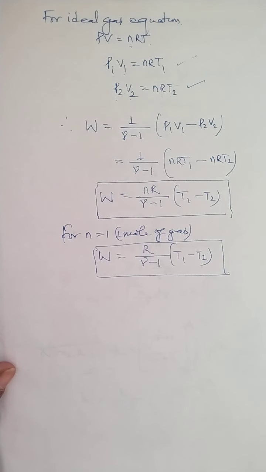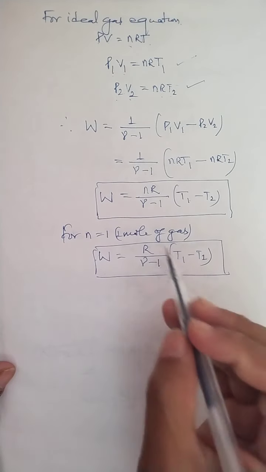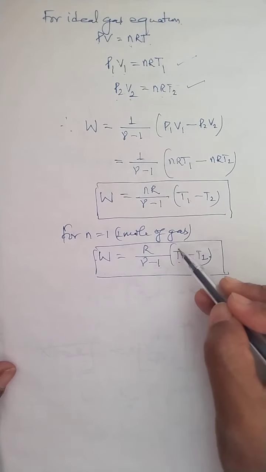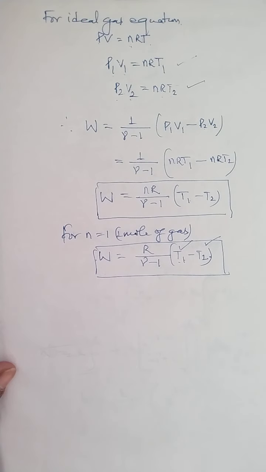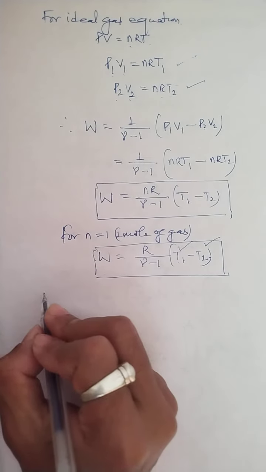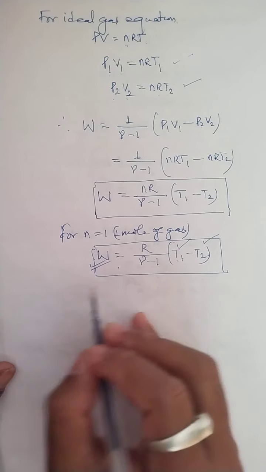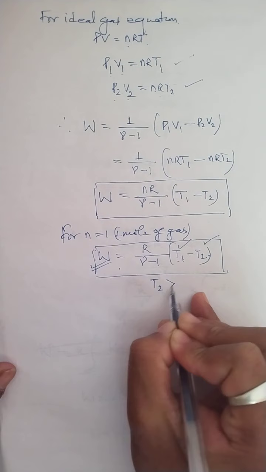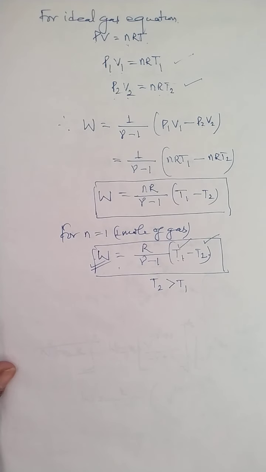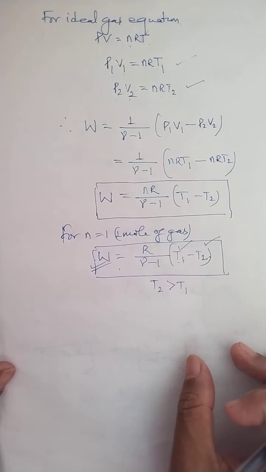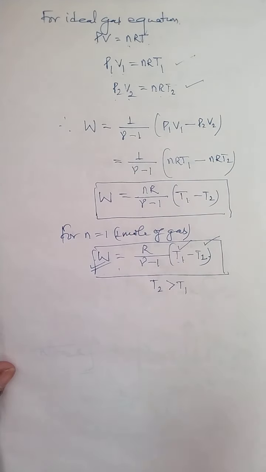Now, in this expression, the work done of an ideal gas also depends upon the temperature, that is initial temperature and final temperature. But you know that if the work is done by the gas in adiabatic expansion, then that work done is positive. If the work is done by the gas, then this work done must be positive. And if this work done is positive, then T2 must be less than T1. That means the temperature has to decrease. When temperature decreases, the gas will be cooled.